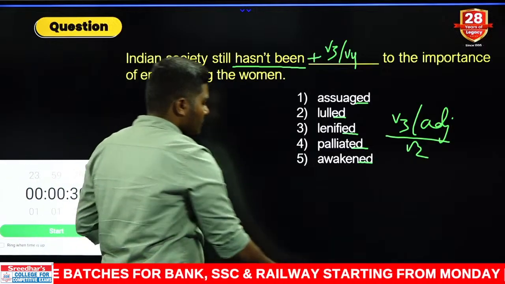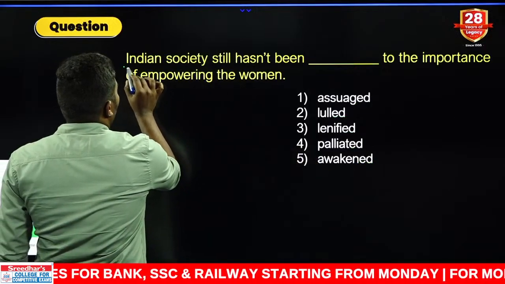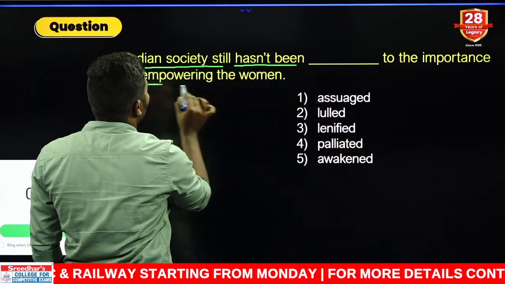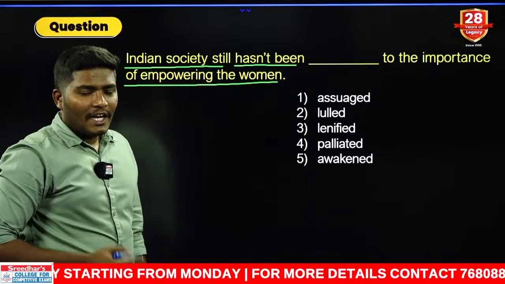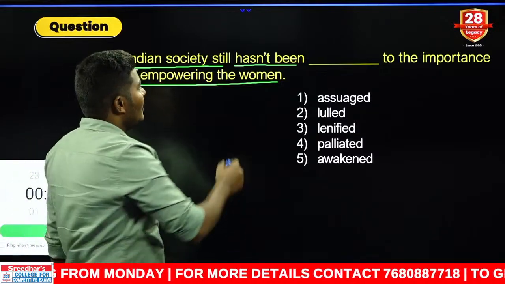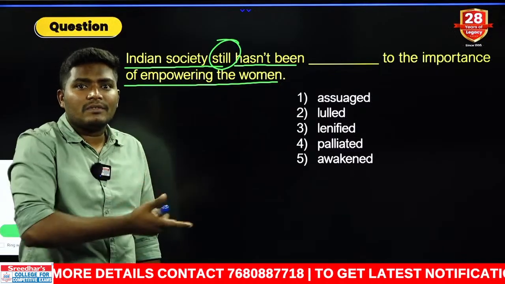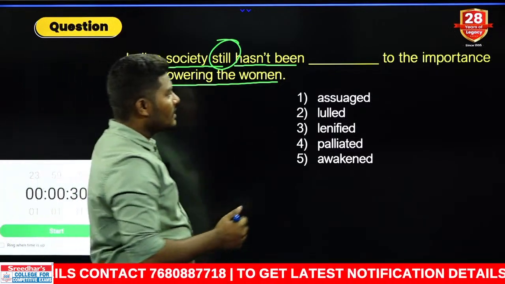Okay, now look at this. Let us look at the context. Indian society still hasn't been awakened to the importance of empowering the woman. That means it has not become aware of something. Now look at the first word. What is the first word?